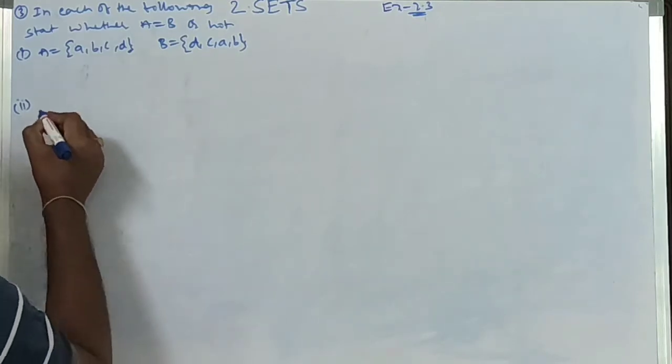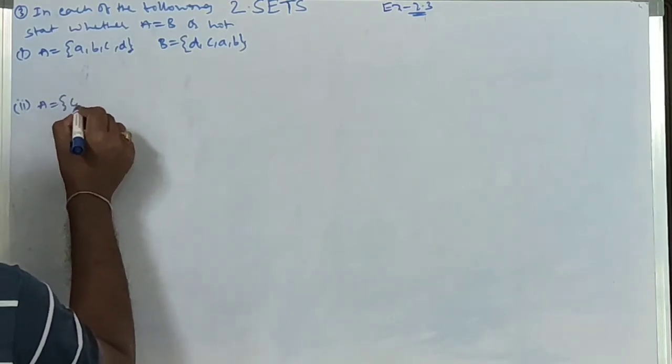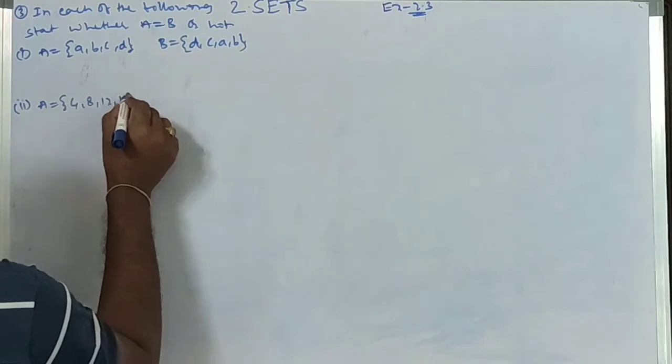Next, second, A equal to {4, 8, 12, 16}, B equal to {8, 4, 16, 18}.